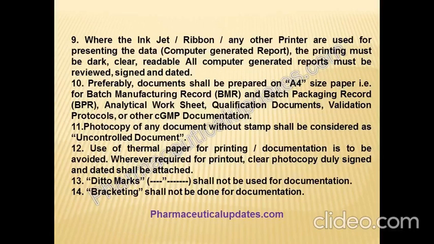It is preferable that the documents be prepared on A4 size paper, for batch manufacturing record BMR, batch packing record BPR, analytical worksheet, qualification documents, validation protocols, or other CGMP documentation. A photocopy of any document without a stamp shall be considered an uncontrolled document. Use of thermal paper for printing or documentation is to be avoided. Wherever required for printouts, a clear photocopy, duly signed and dated, shall be attached.